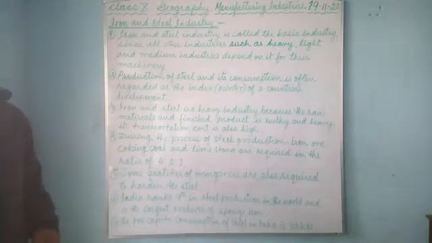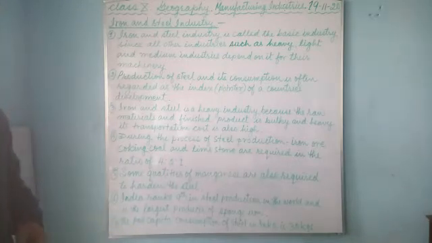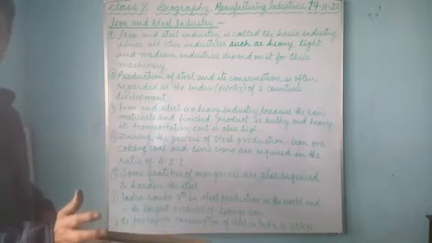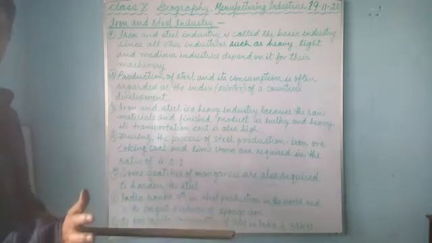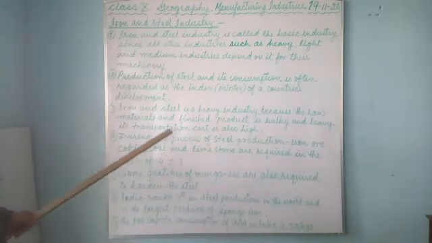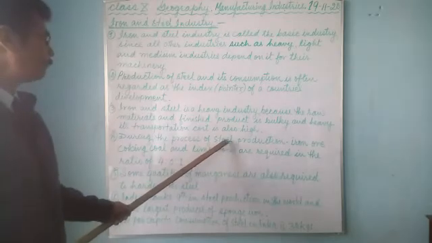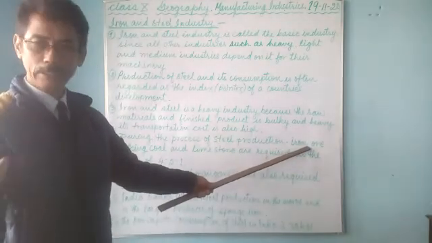So to minimize the cost of production, the location of the iron and steel industry should be near the market, near the iron ore mines, and where cheap labor and other facilities are available. During the process of steel production, while melting the iron ore, iron ore is required.